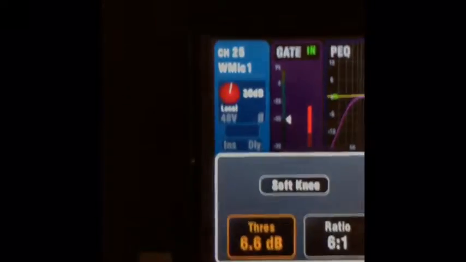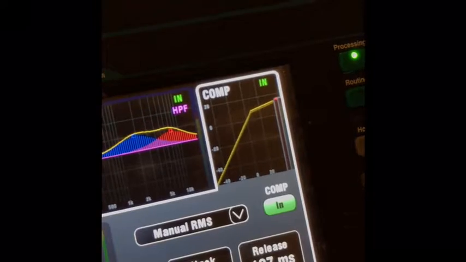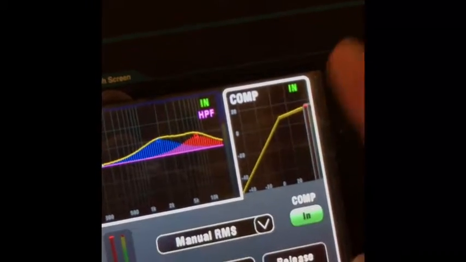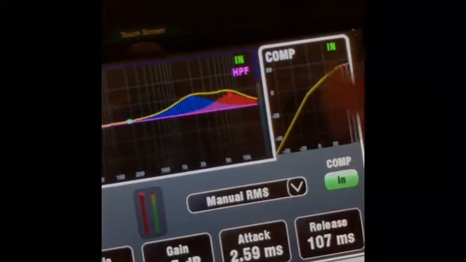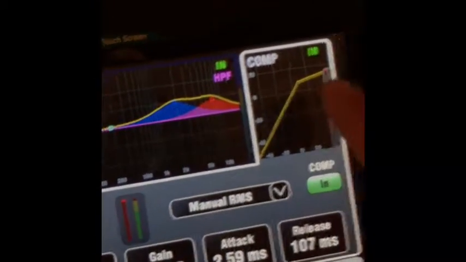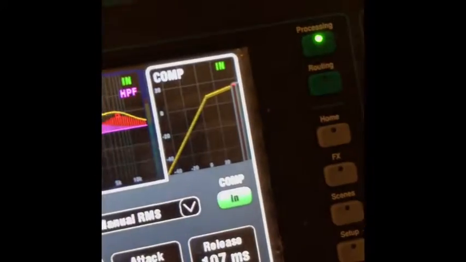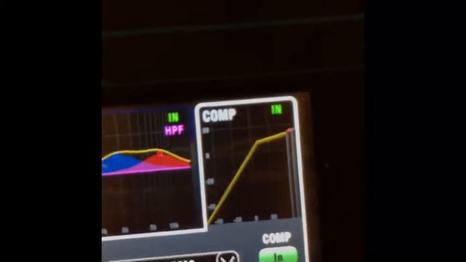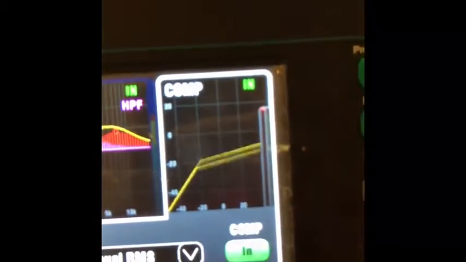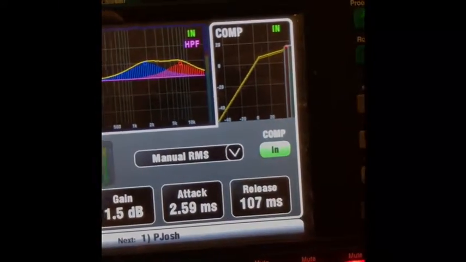And then the other thing you have is soft knee and hard knee. See how it goes from a really sharp angle to more of a curve? So that's a soft knee. The curve is a soft knee, and the sharp angle is a hard knee, okay? In other words, hard knee is when you want it to pretty much cut off at a certain point. So when you have it hard knee, you can bring it down like that and bring it up, and that's the threshold that we're moving right now. Okay, down and up. Okay, so let's say we want it right here.